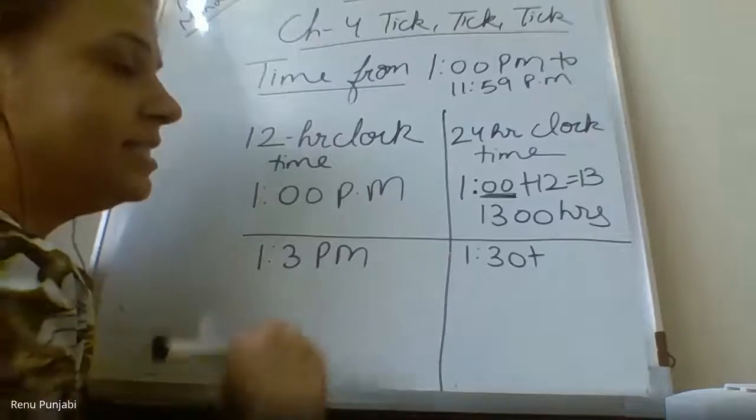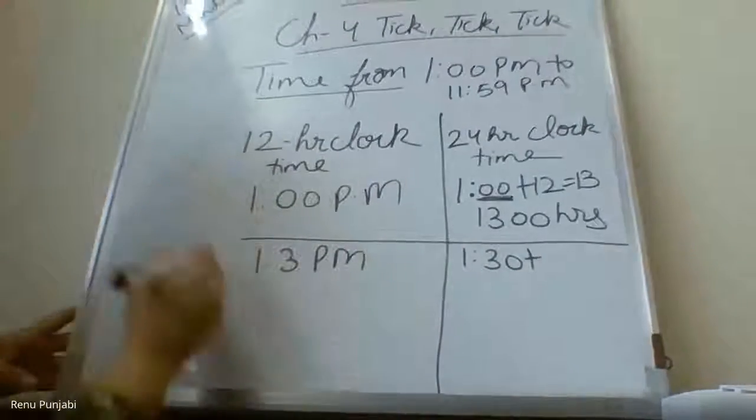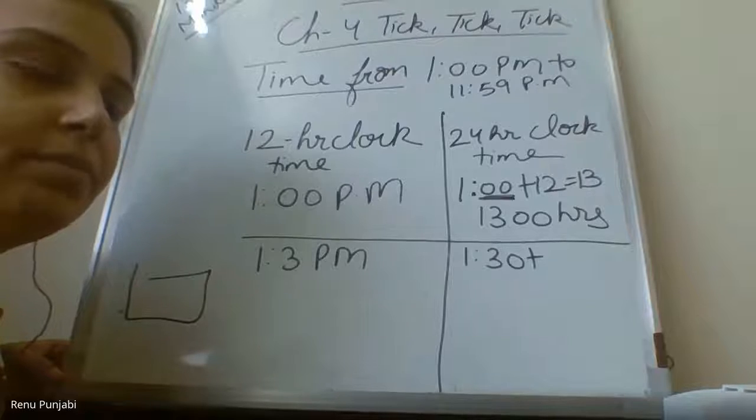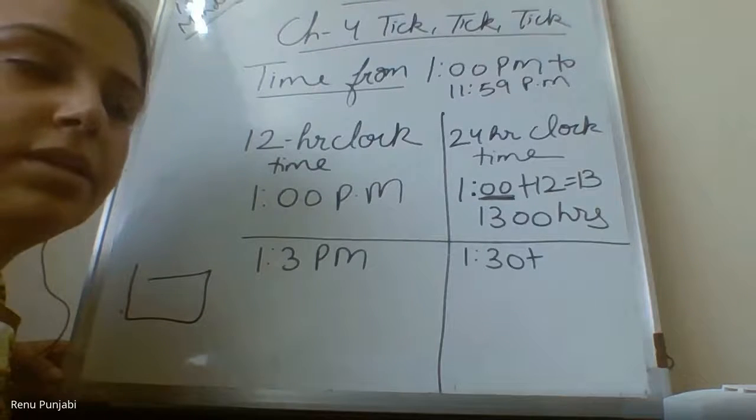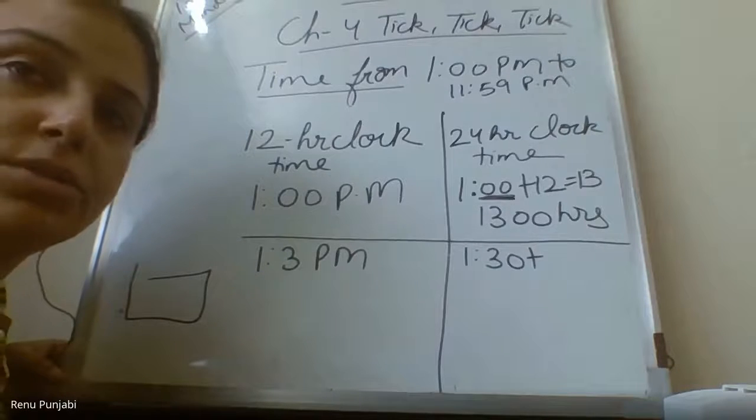Yes, in digital clock, as I explained in the beginning, please switch off your microphone.